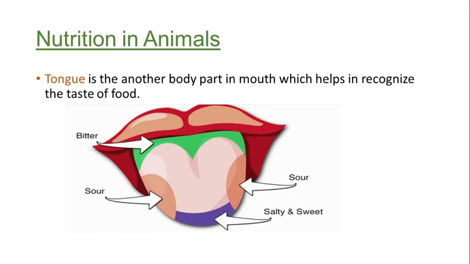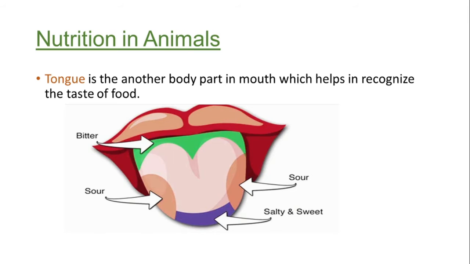As we mentioned, the tongue is another organ present in the mouth where digestion starts. The tongue is another body part, and it helps in recognizing the taste of the food, because without tasting the food, the body never allows or enjoys the food to eat and to start the further process of digestion.